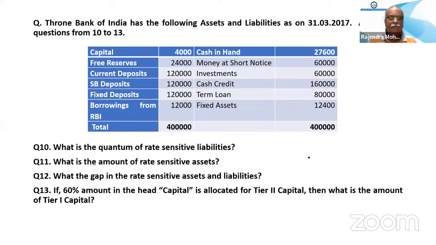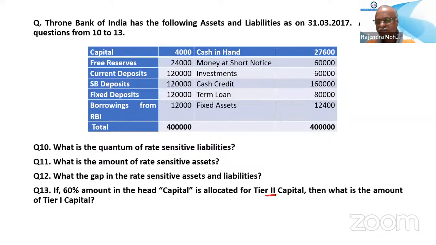Free reserves will not come in tier 2. So what is the answer for 13? 25,600. I am explaining again; when I am explaining, you are not focusing. Simple: 60% of the amount in the head of capital is allocated to tier 2.